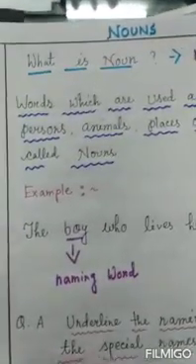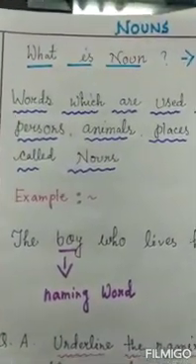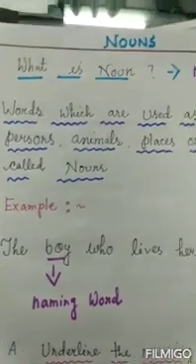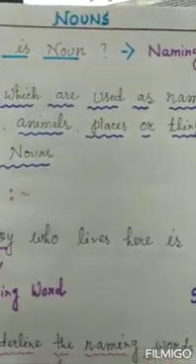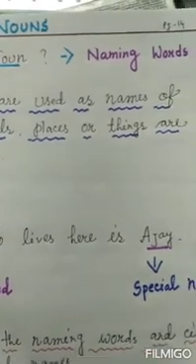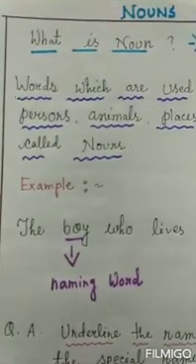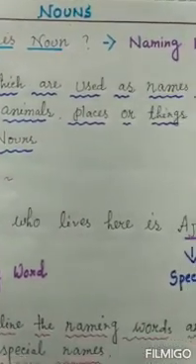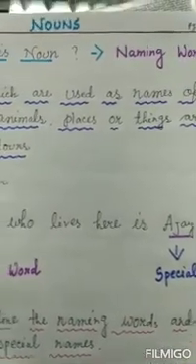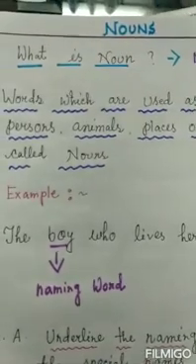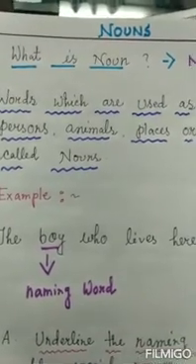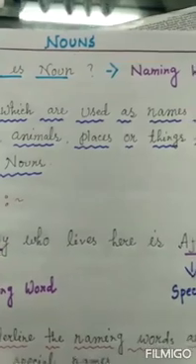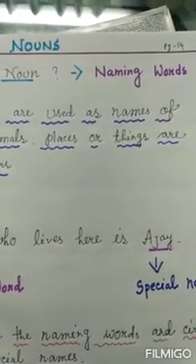So, what is a noun? Words which are used as names of persons, animals, places or things are called nouns. In simple words, a noun is a naming word.